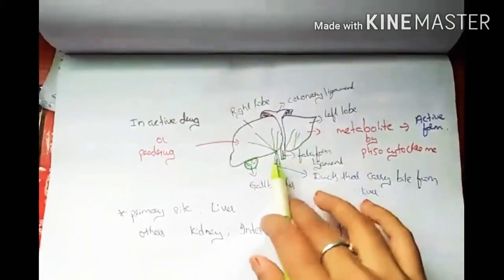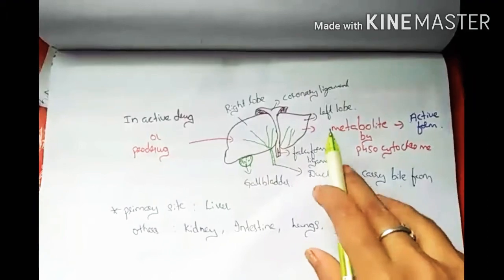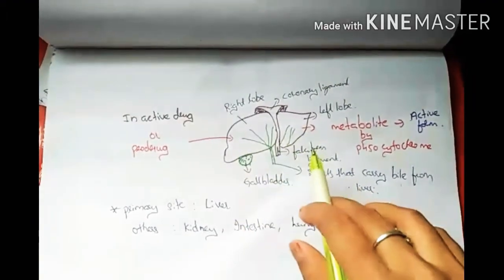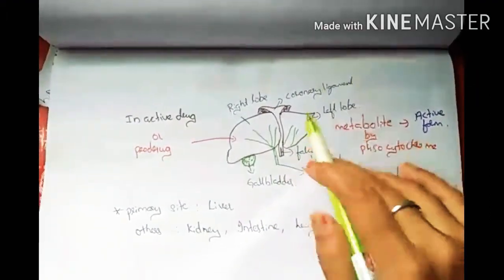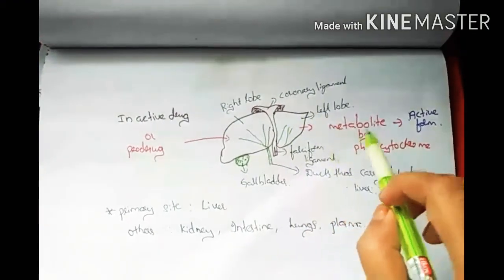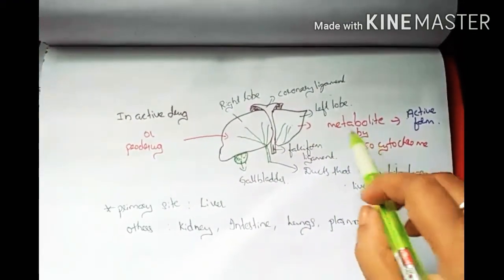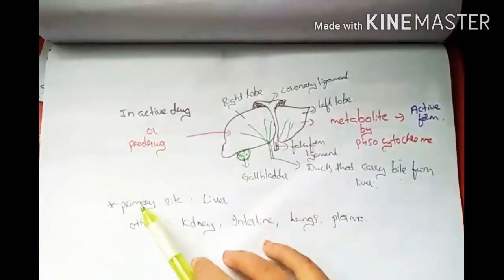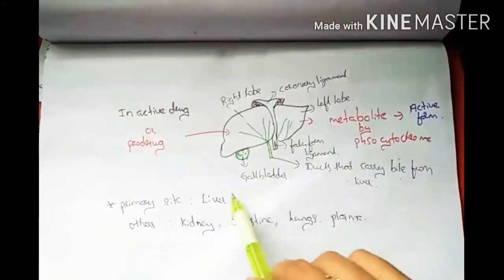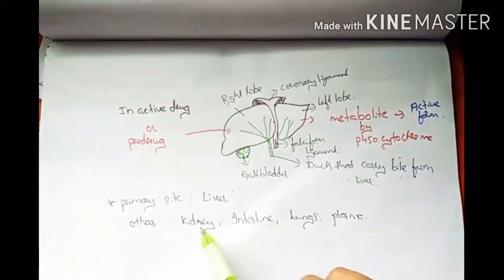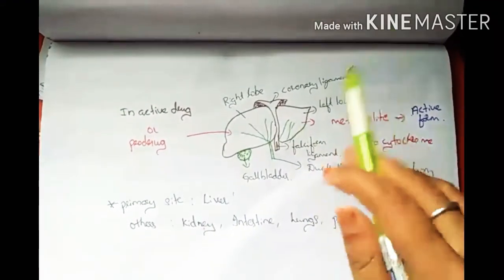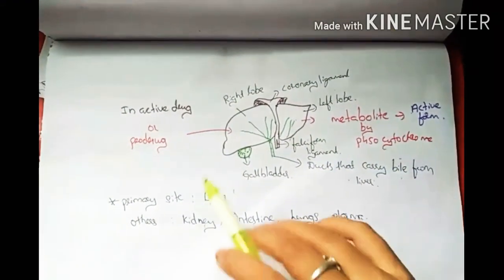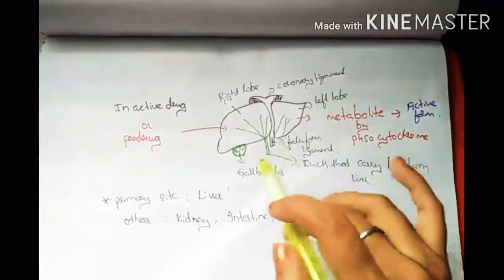In the liver, P450 cytochrome and bile juice are present. Metabolism takes place by the P450 cytochrome, and the drug becomes active in the liver. The primary site is the liver. Other sites are the kidney, intestine, lungs and plasma, where metabolism can also take place.